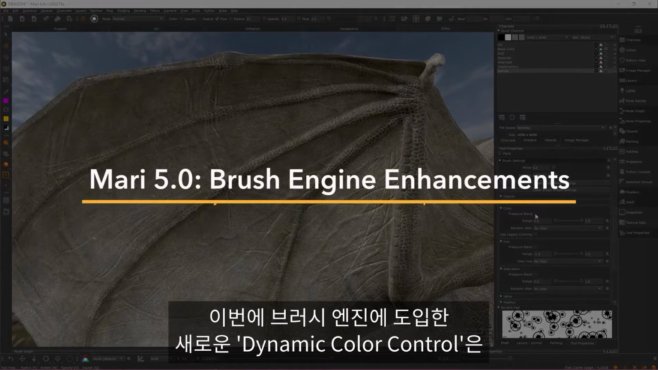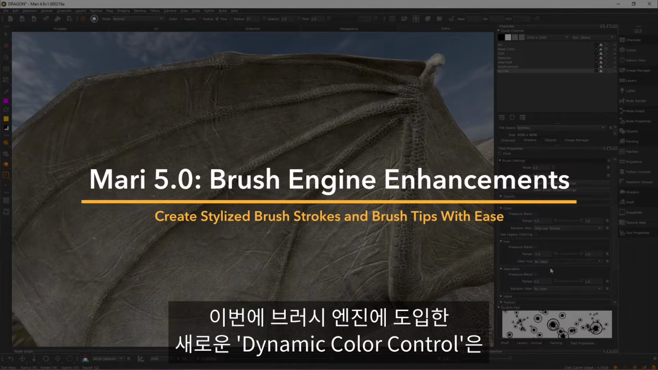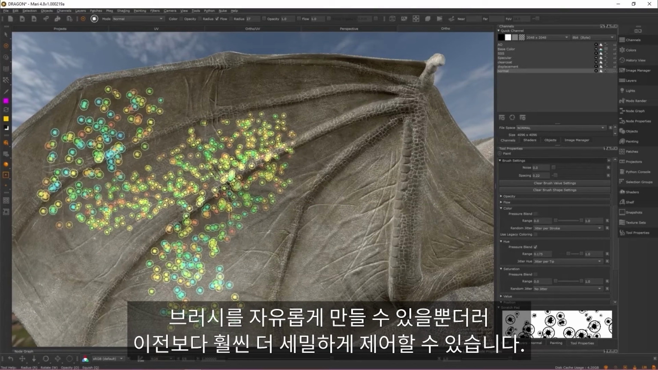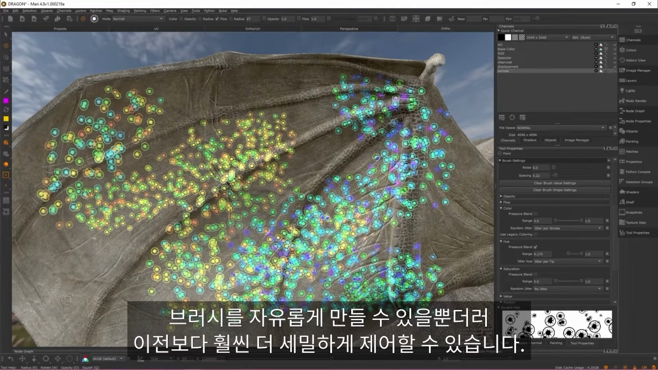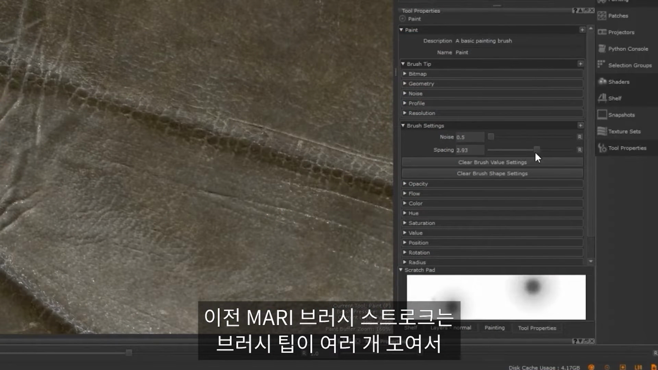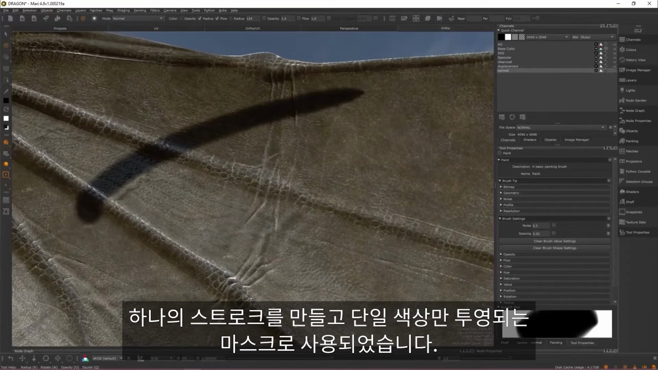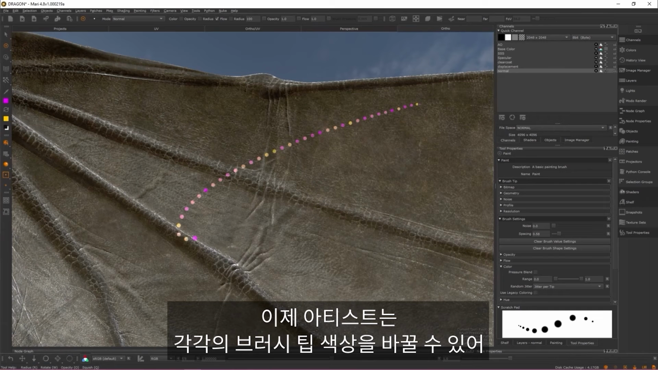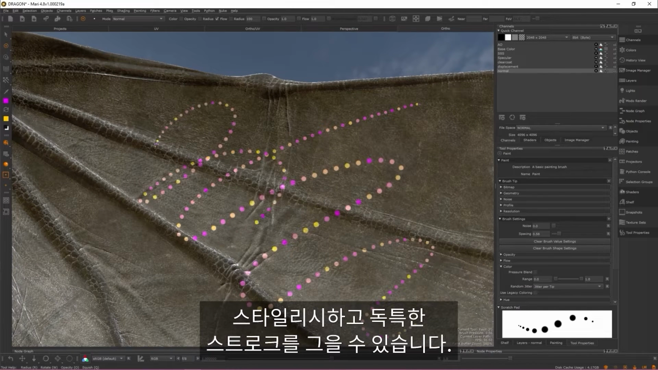We've introduced new dynamic colour controls to our brush engine, allowing you to have unprecedented levels of control as well as total creative freedom over your brush strokes. Previously, a brush stroke in Mari was made up of multiple splats of the brush tip to create a single stroke and used as a mask to project a single colour. Now, artists have the ability to change the colour of each brush tip splat, allowing for highly stylised, unique strokes.